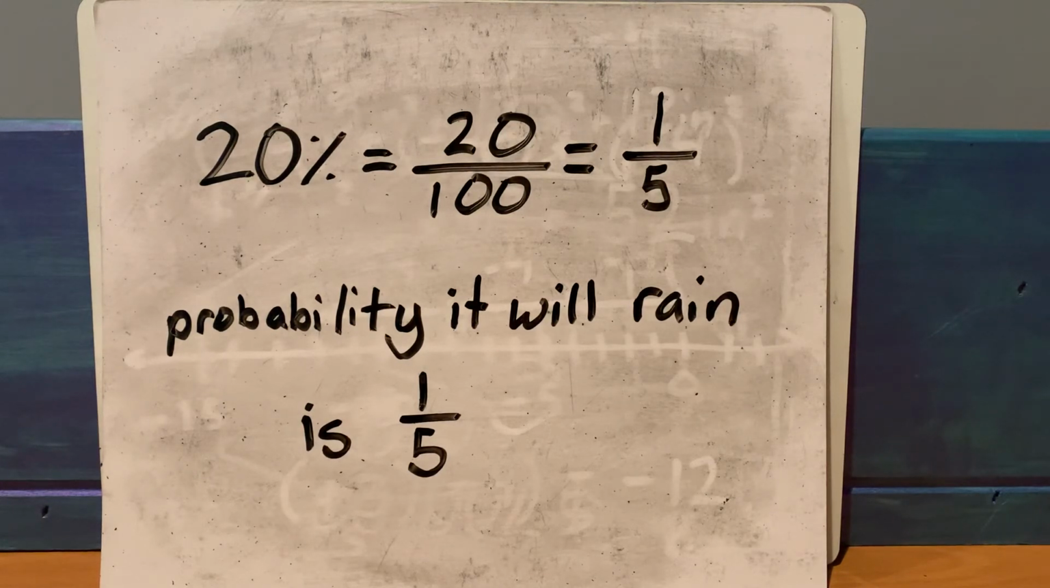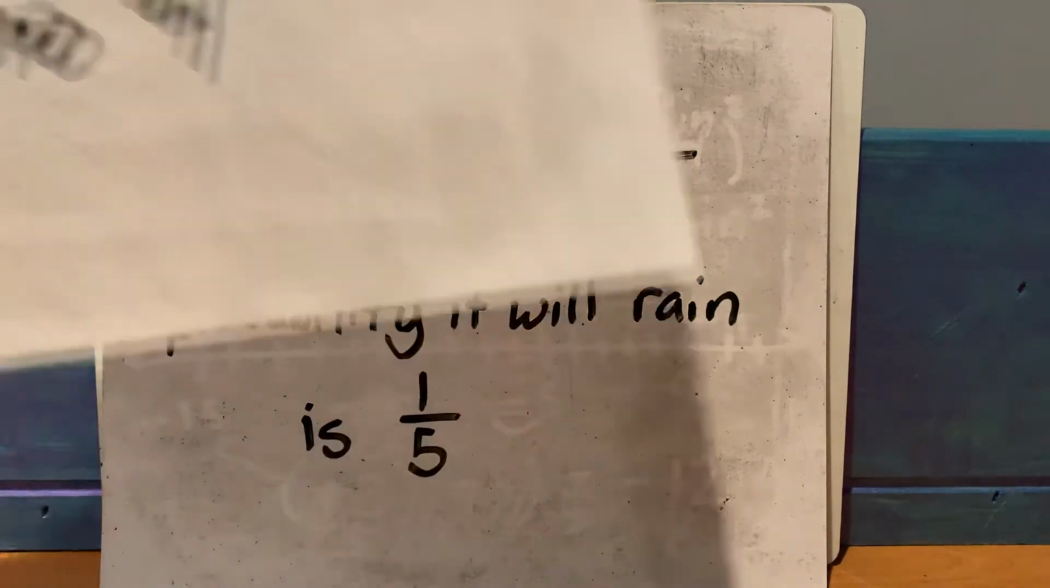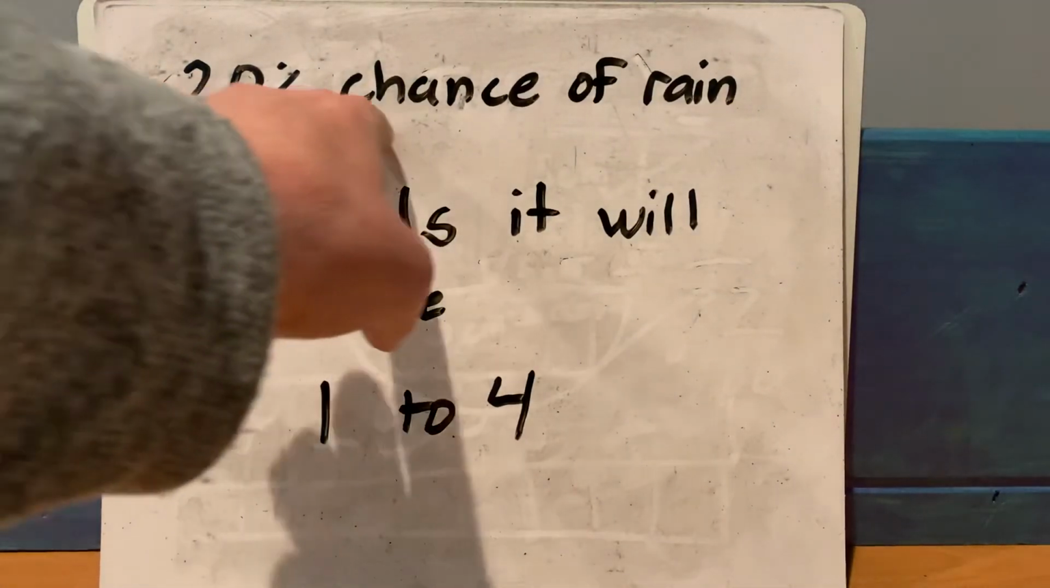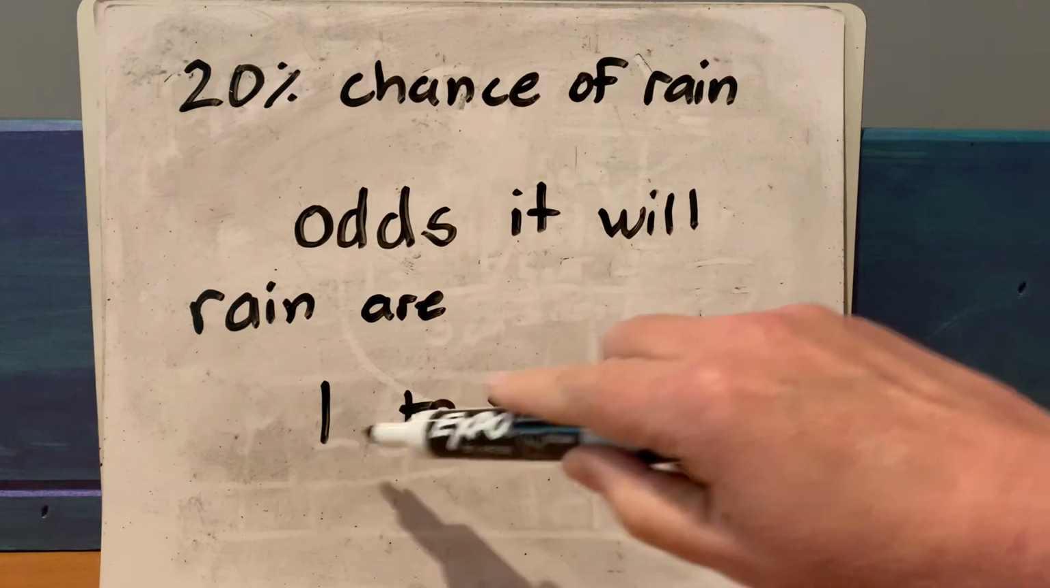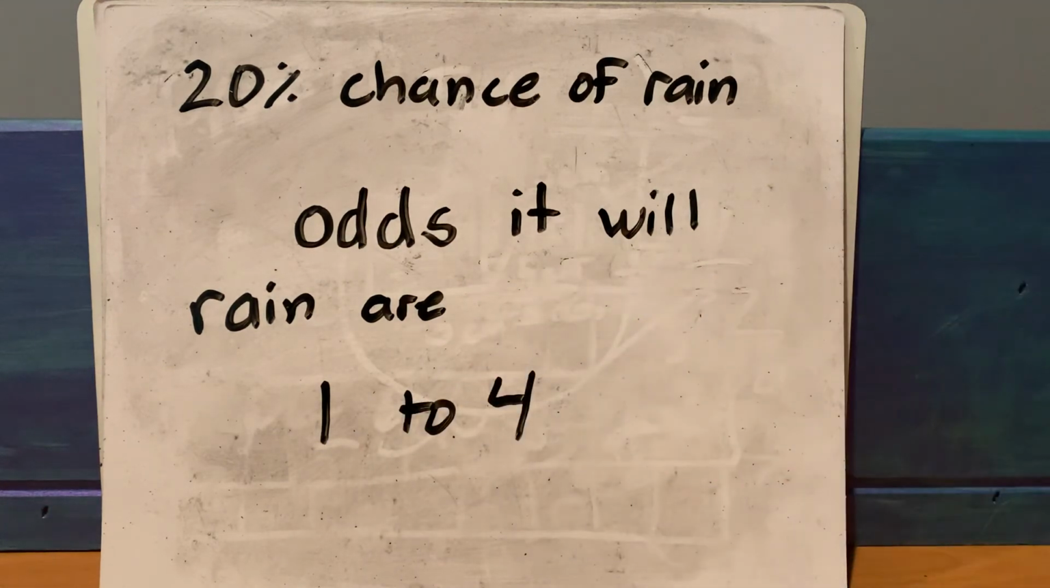Now, going back to this 20% chance of rain, we already know the chance, but 1/5 is the probability. So 1 is the favorable outcome, and 5 is the total outcome. Since there are 5 total possibilities, 1 is favorable, 4 are unfavorable. So the odds it will rain are 1 to 4.